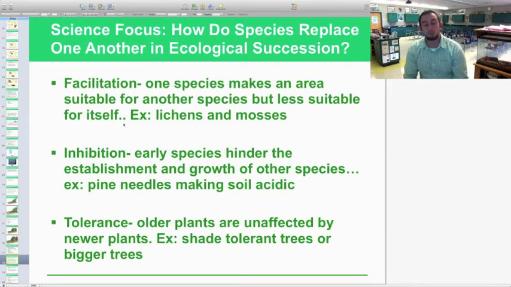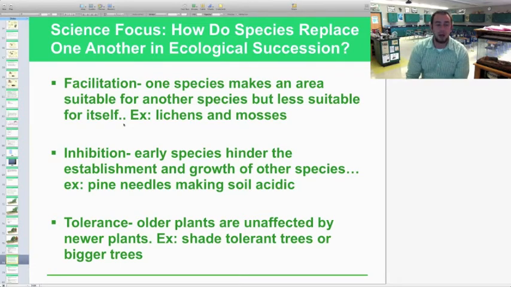Also, inhibition. This is where early species hinder the establishment and growth of other species. So, for instance, the book gives you the example of pine needles making soil acidic. Well, we know that some species of plants like more acidic soils, but most do not. When the pine trees start thriving, they drop their needles, and it drives the pH of the soil down, allowing other species that are intolerant of that to not grow there, or to be snuffed out before they even start germination. That's what we call inhibition.